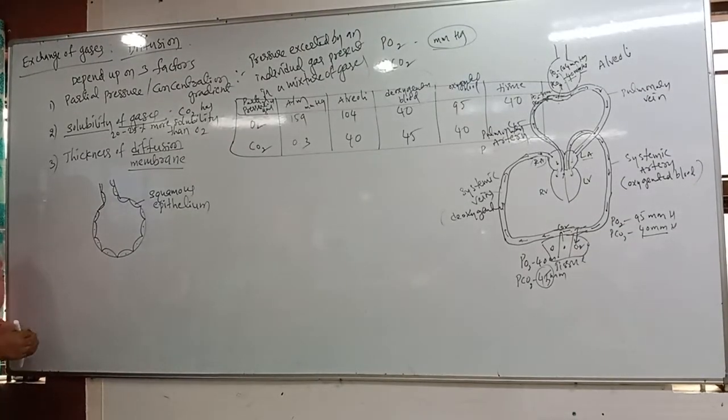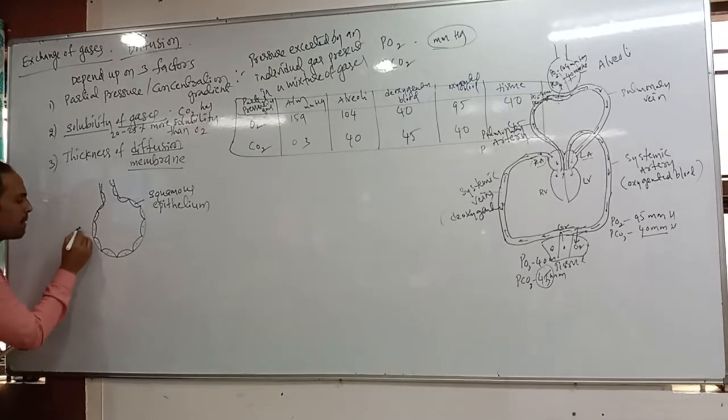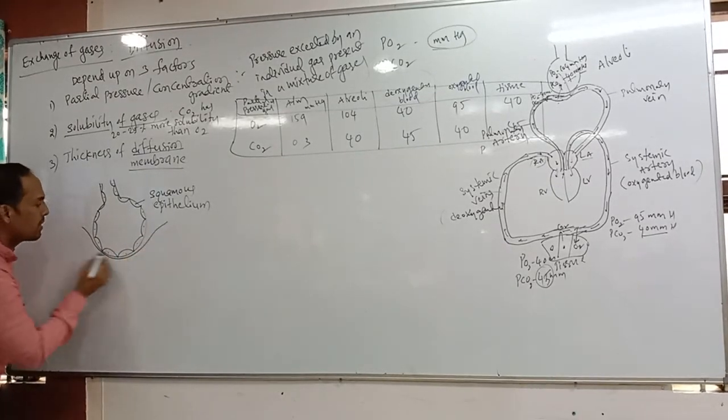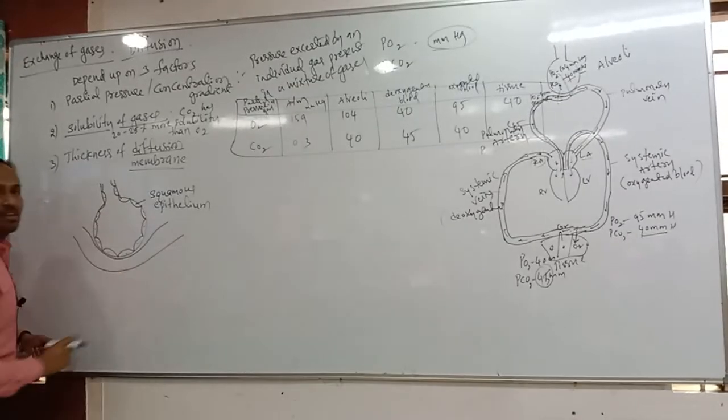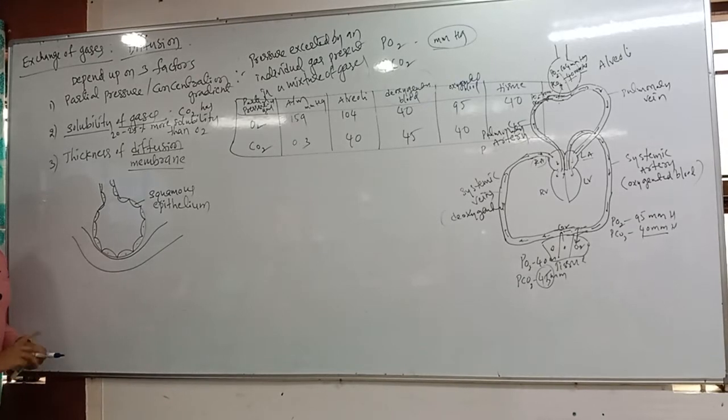Next, the alveoli is completely surrounded by which one now? Blood capillaries are present. This is called blood capillaries. You already know blood vessels are commonly covered by three layers: tunica externa, tunica media, tunica intima or interna.